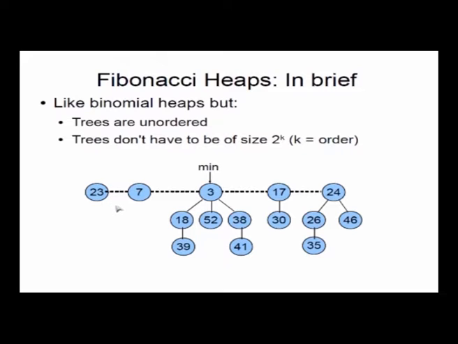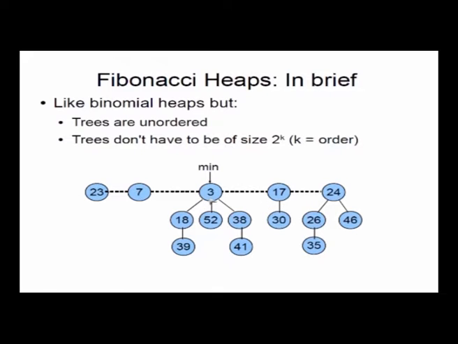So we are allowing more than one tree to have the same order in a Fibonacci heap. These are the trees that you are keeping in the Fibonacci heap. That is the first way in which a Fibonacci heap is different from a binomial heap, okay? We are allowing more than one tree to have the same order in the heap.